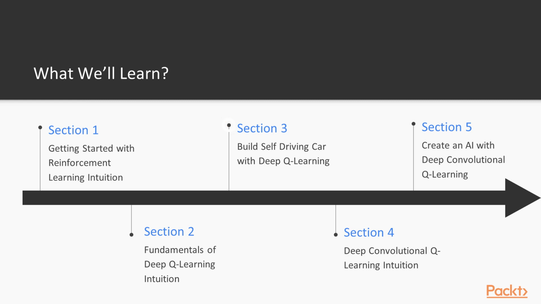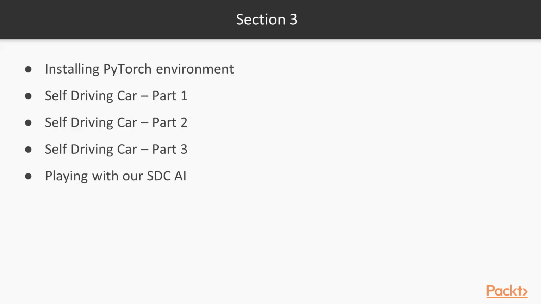In the third section, that is build self-driving car with deep Q learning, first we install PyTorch environment and then we are going to create the first project of this course, that is self-driving car application with deep Q learning, and we are going to implement this in 3 parts. And finally, in the last lecture, we are going to play with our self-driving car AI.